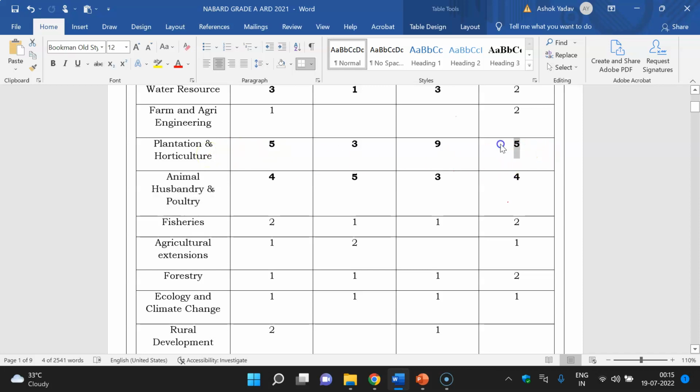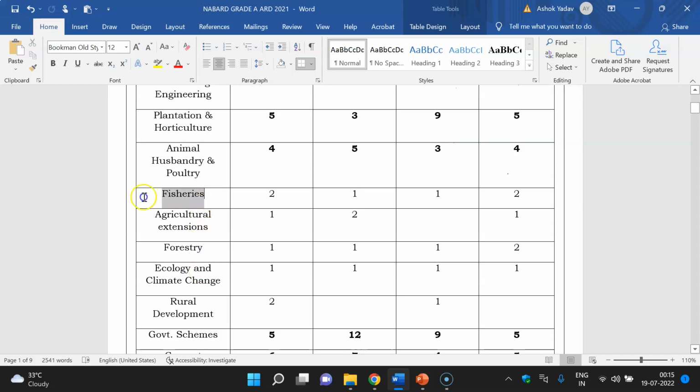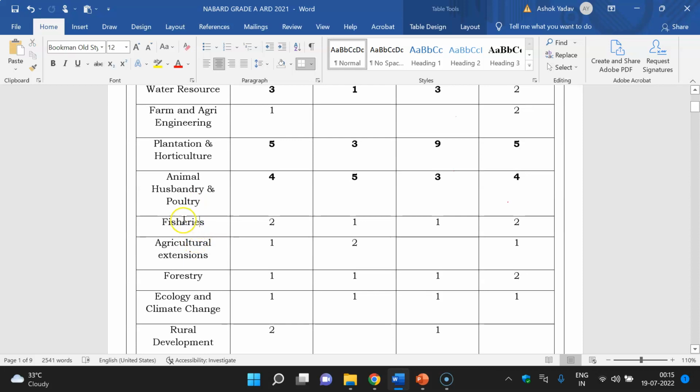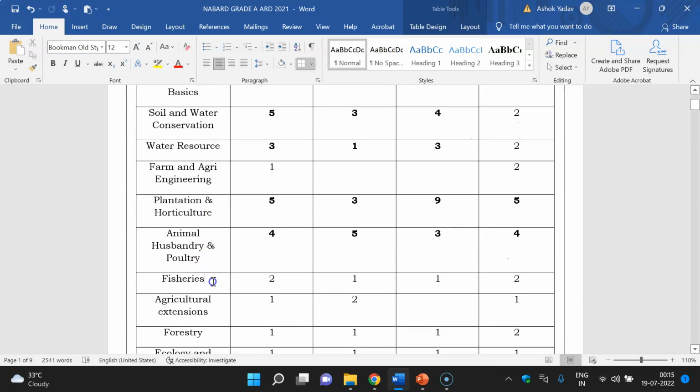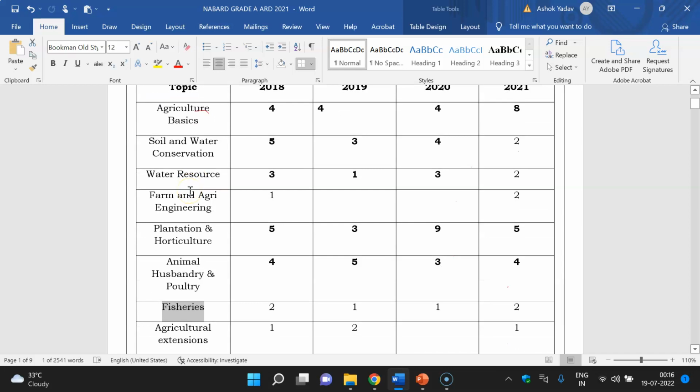this topic is also very vast. You can study selective content in this chapter. Also I will suggest in fisheries you can study selective content, don't go for everything. You can study statistics related to fisheries and various types of breeds and some state fishes, which means some states have some specific breed, so they can ask in the exam which of the following breeds is found in which of the following states, that type of question they can ask.